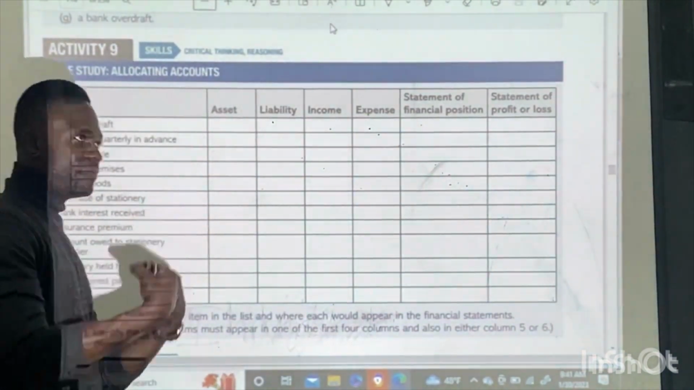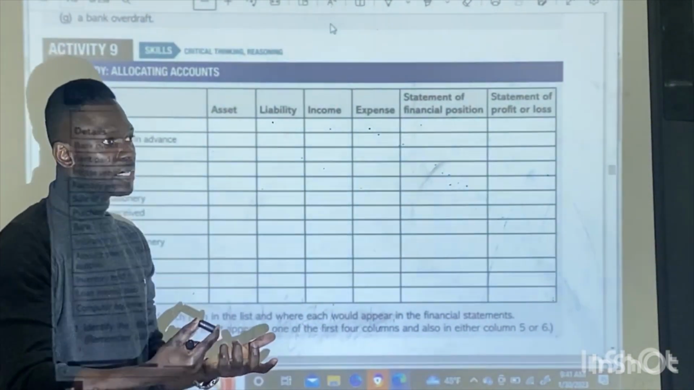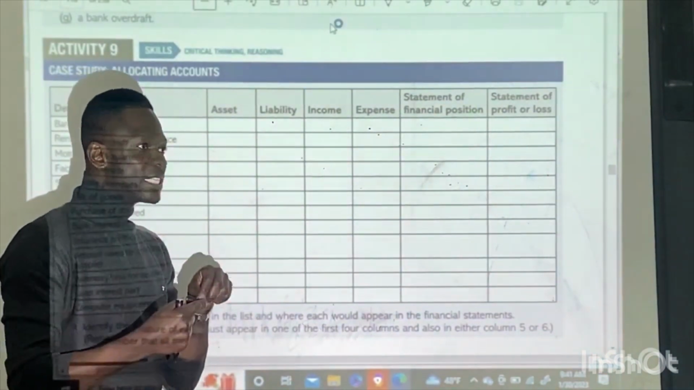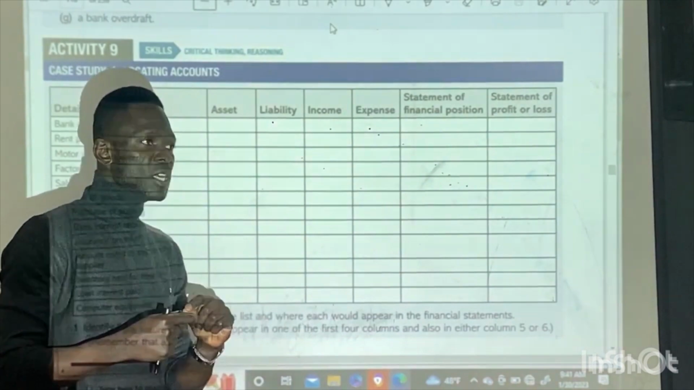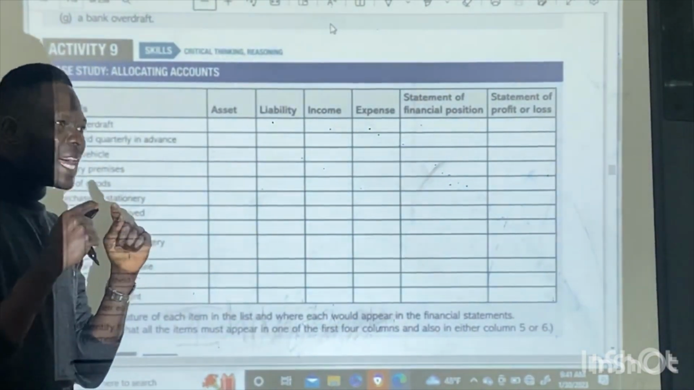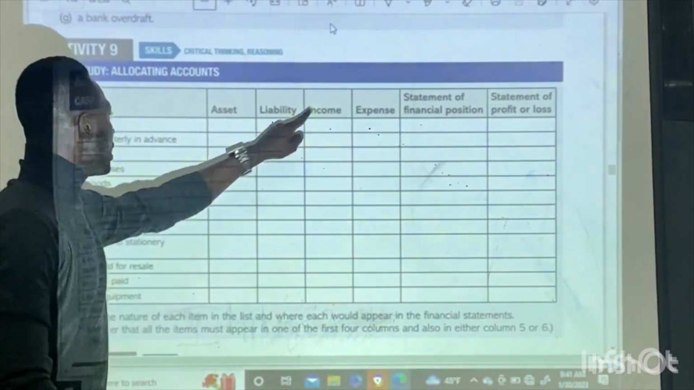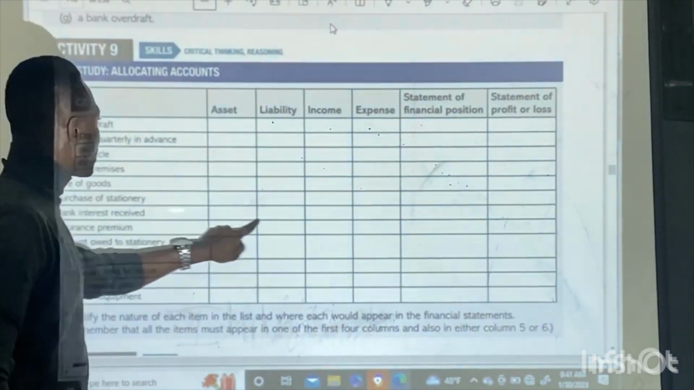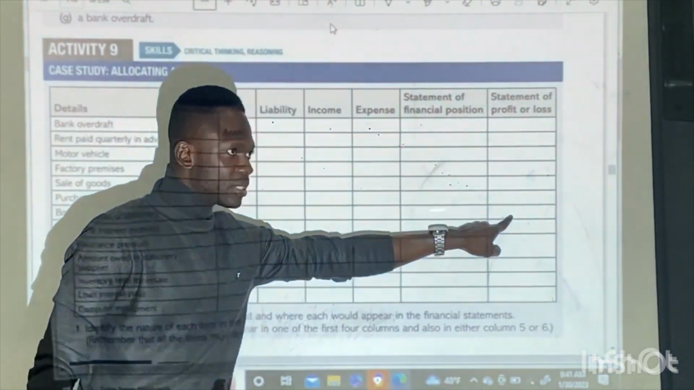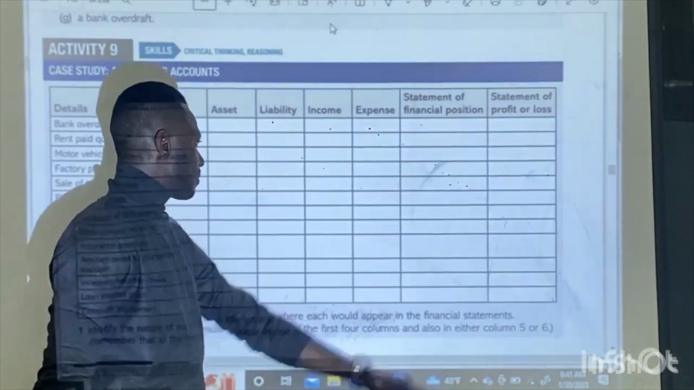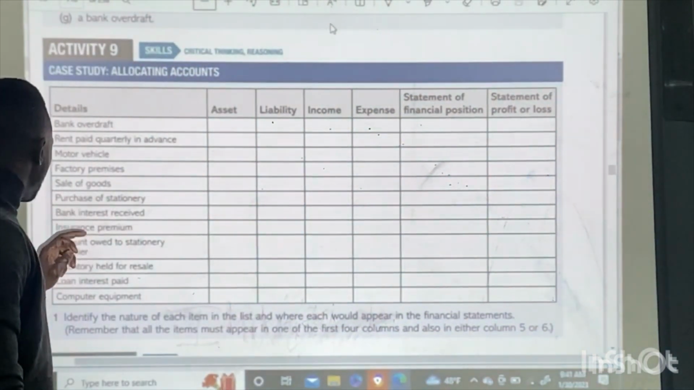Bank interest received. Maybe you have saved money to the bank, so you received interest. This is an income for the business. You add it to your gross profit. Are you with me? Yes. An income for the business and it will be added to the gross profit. So it is income for the business, bank interest received, income for the business, and statement of profit or loss after the gross profit.